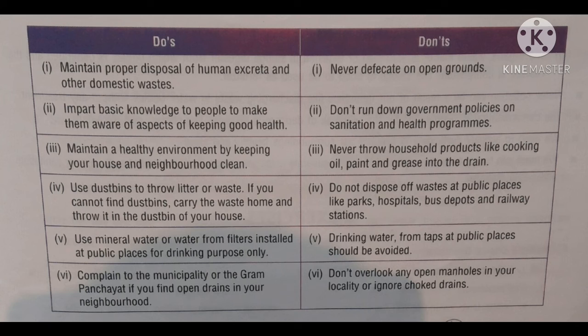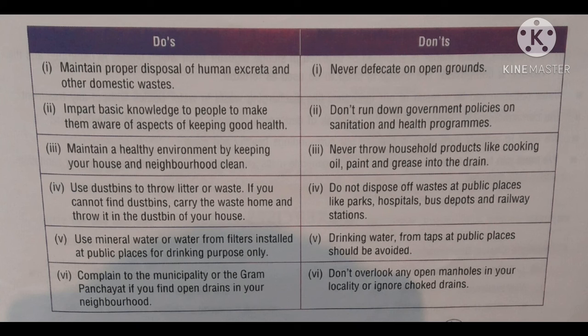Third point is maintain a healthy environment by keeping your house and the neighborhood clean. Fourth point is use dustbin to throw litter or waste. If you can't find a dustbin, carry the waste home and throw it in the dustbin of your house.